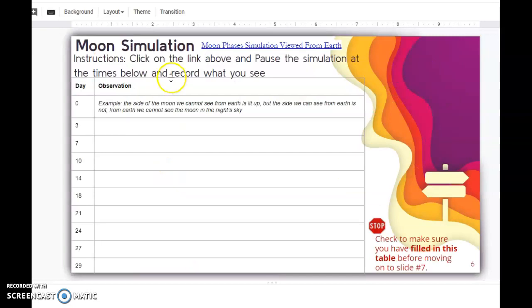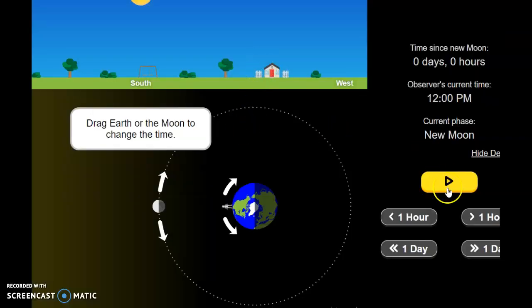Then you are going to conduct a simulation about the moon. You're going to click on this link right up here. It's going to take you to a simulation. When you click play on that simulation, let's just take a look at it really quickly. You can see that it's going to tell you what day it is right up here, 0 days, 0 hours. The moon, your view from Earth here, and what it looks like up here. So it's daytime up here, so you will see the sun. You're going to hit play, and then you're going to pause it.